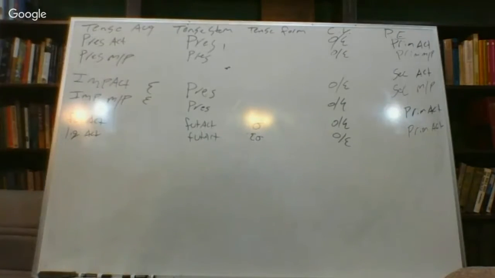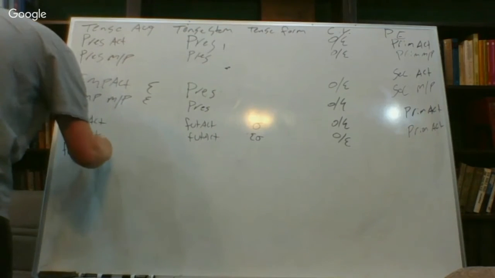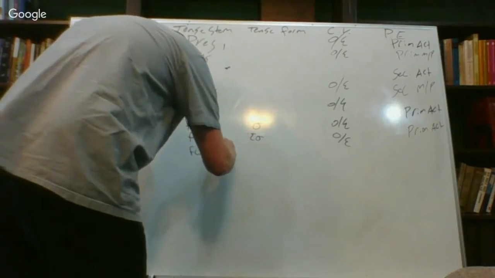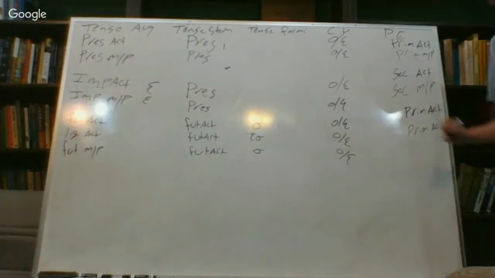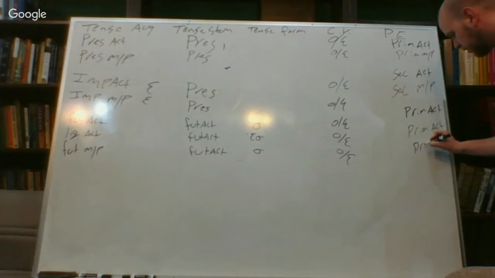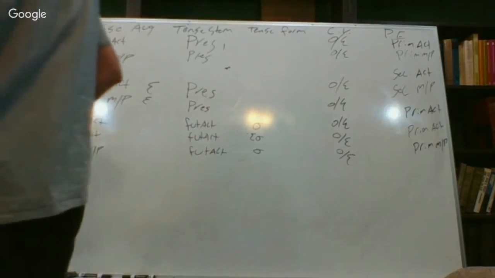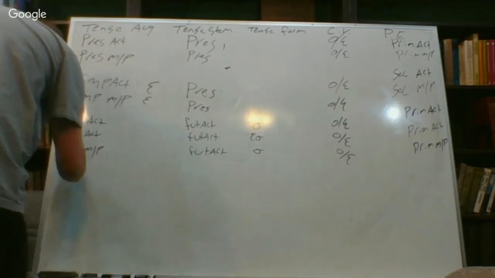Next, we're going to have the future middle. You can see just how quickly this fills up. Future middle, tense stem is future active, sigma, omicron epsilon, and then because it's middle passive, it's going to take primary middle passive. Whew. And then liquid future middle, last one, at least that we've learned.